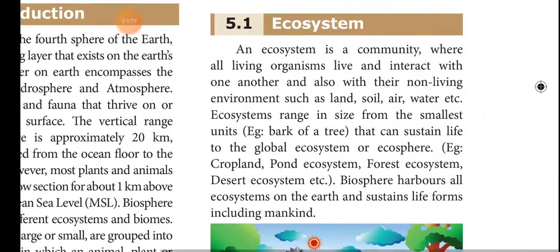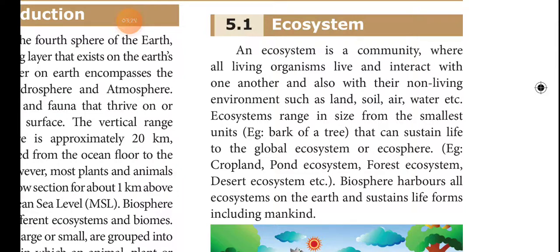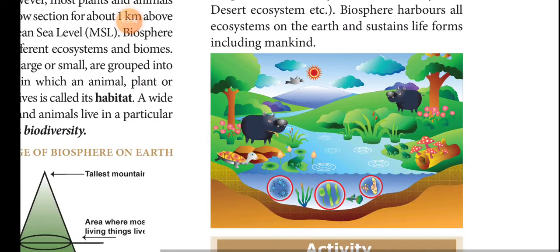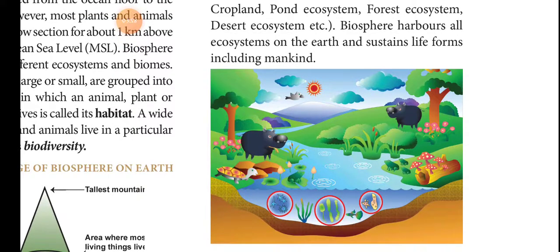And also we can see the ecosystem first. An ecosystem is a community where all living organisms live and interact with one another and also with their non-living environment, such as land, soil, air, water, etc. Here we can see that all living organisms depend on one another, and also on the non-living things. The biosphere harbors all ecosystems on the earth and sustains life, including mankind.